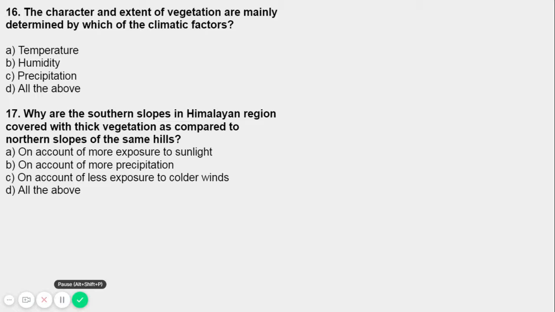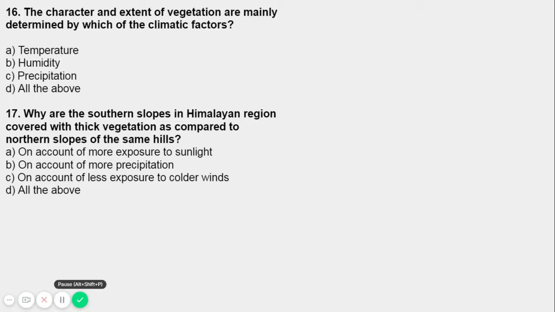So the southern slope of the Himalayas receives more rain, right? Due to what? Due to west monsoon winds. Monsoon जो हमारी वेस्ट मानसून की winds हैं उनकी वजह से सबसे ज़्यादा वहाँ पे साउथर्न स्लोप पे हिमालय की ज़्यादा रेन होती है, which travel west along with the southern slopes in the Himalaya region. That is why that is covered with thick vegetation as compared to northern slopes of the same hill.